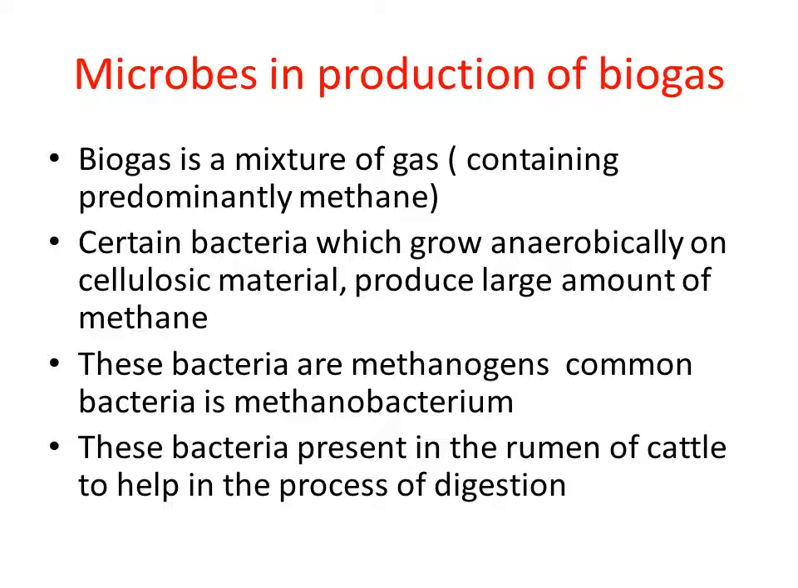In order to digest this cellulose content present in the food, the rumen of cattle consists of some microorganisms. They are nothing but methanogens. These methanogens are very helpful for the digestion of cellulose. To digest the cellulose, these bacteria play a very essential role. They are present in the rumen of cattle and are essential for the digestion of cellulose, right?